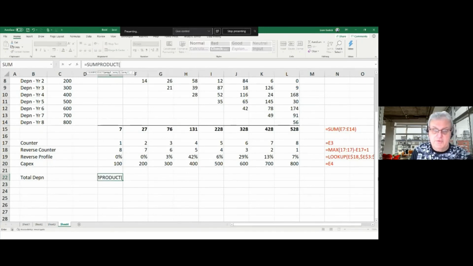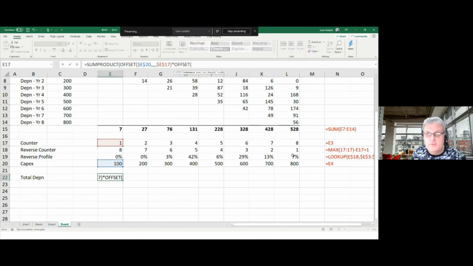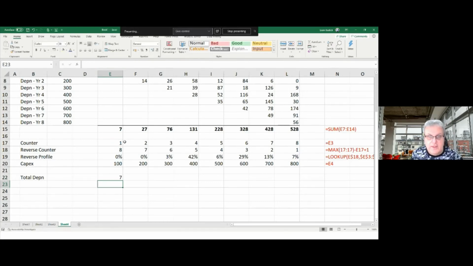So I'm going to do the sum product of, right, it's going to be the offset because I'm going to keep extending the range. It's going to start off with this cell here, made absolute. We're not going to move any rows or columns or have a height, but the width is going to be this. I go that one, and then what we're going to do is multiply it by offset. I'm going to start off with that percentage over here. Not going to move any rows, columns, height, but we're going to have a width of minus that number. Close bracket, close bracket. Now, if I format this the same as that and copy it across,